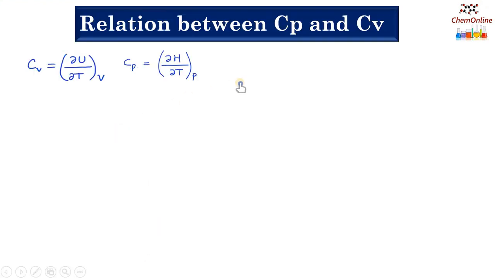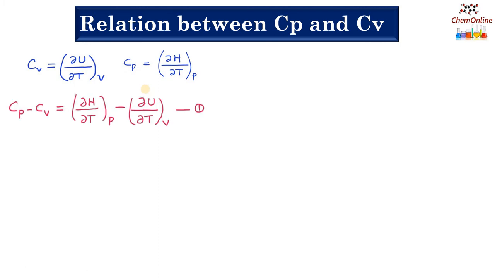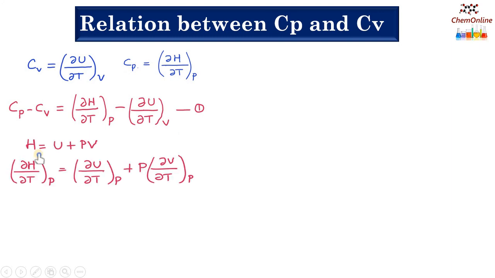Now let's see the relation between Cp and Cv. We have already seen the equations for Cv and Cp. Cv is ∂U/∂T at constant V and Cp equals ∂H/∂T at constant P. Since Cp is greater than Cv, we can write Cp minus Cv equals ∂H/∂T at constant P minus ∂U/∂T at constant V, equation 1.